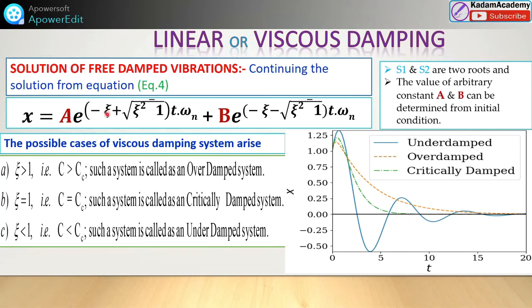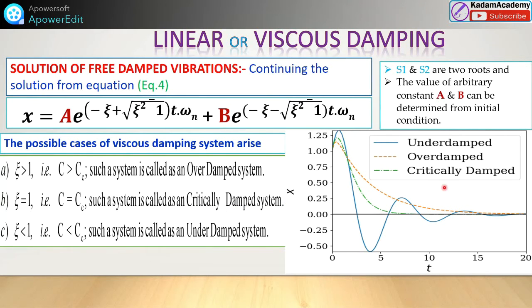When the damping factor zeta is greater than 1, or C is greater than Cc, the system is called an overdamped system. When zeta is equal to 1 and C is equal to Cc, the system is critically damped. When zeta is less than 1, C is less than Cc, the system is underdamped. But here we are going to study the critically damped system.